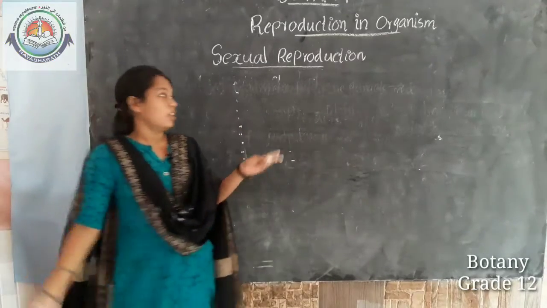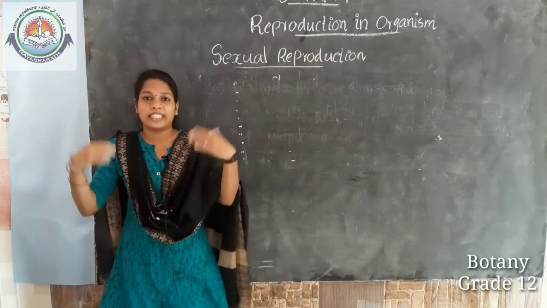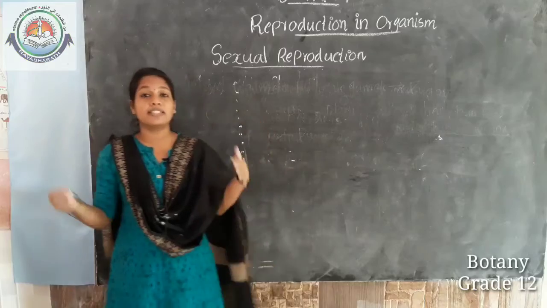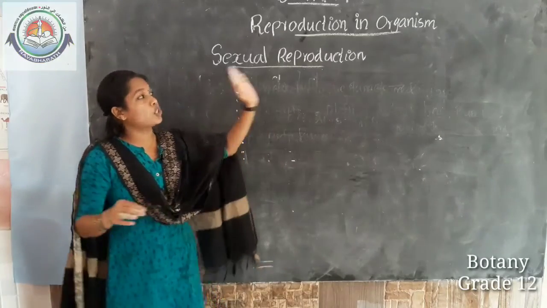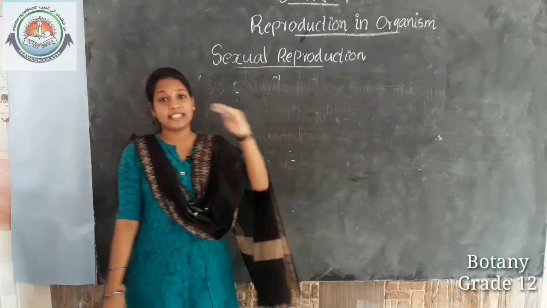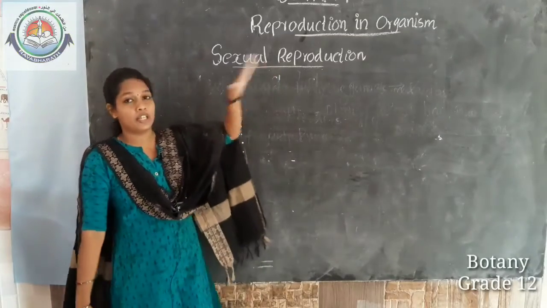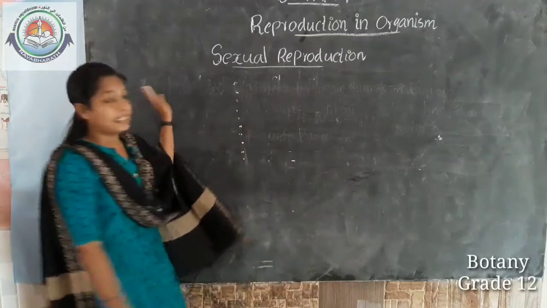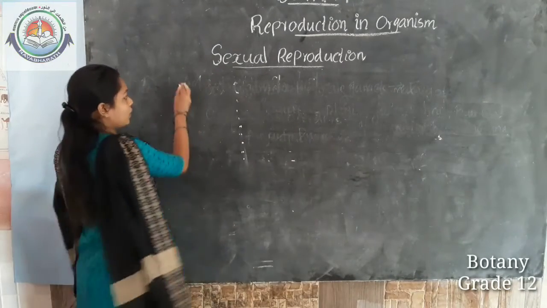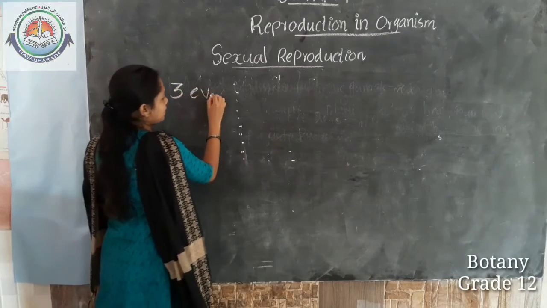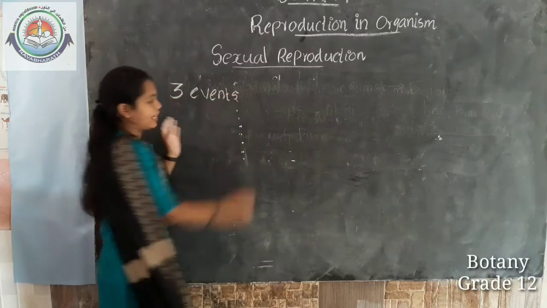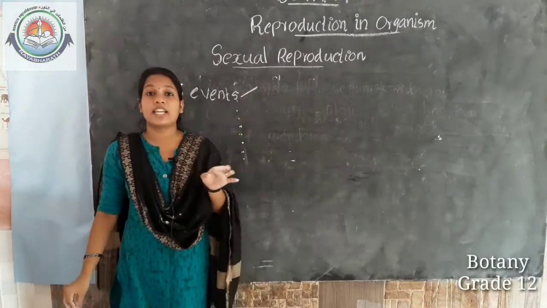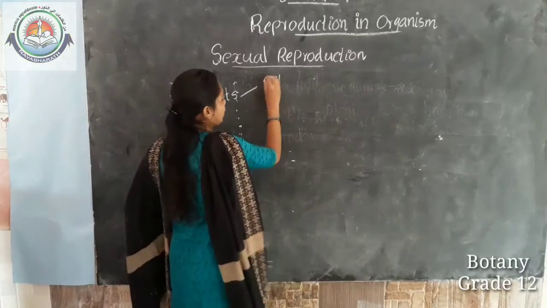Okay. So, now we are moving on to the next important portion, that is the stages, the events that occur during sexual reproduction. Okay, major stages or steps in sexual reproduction. There are mainly 3 events in sexual reproduction. The first one is the pre-fertilization event.